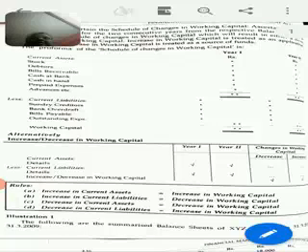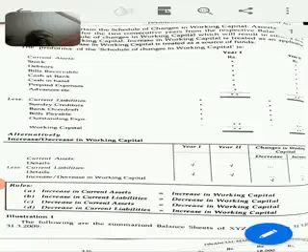Fund flow statement comprises three steps. The first step is to prepare the statement showing changes in working capital. Again, I am repeating, it is called the statement showing changes in working capital. Working capital is the capital required to run the day-to-day business of the company. Now, how is it calculated? It is calculated by taking the summation of current assets, and from current assets we deduct the current liabilities.